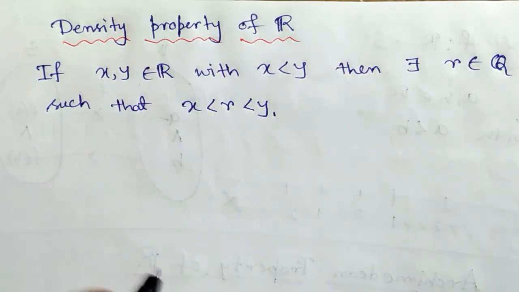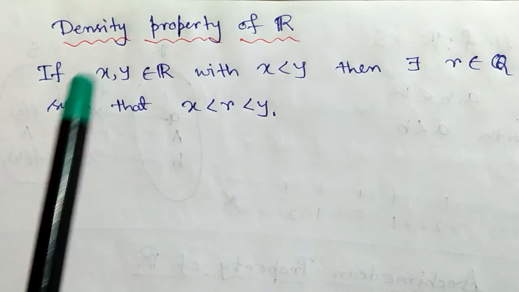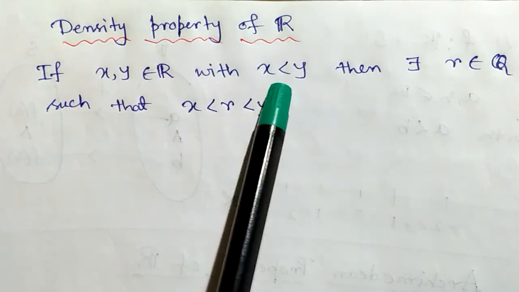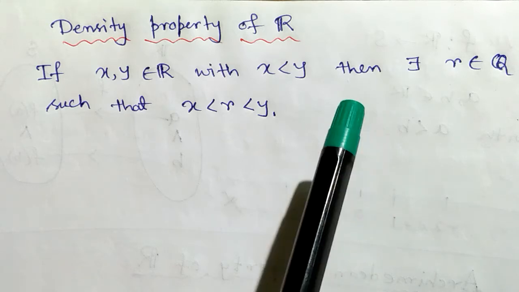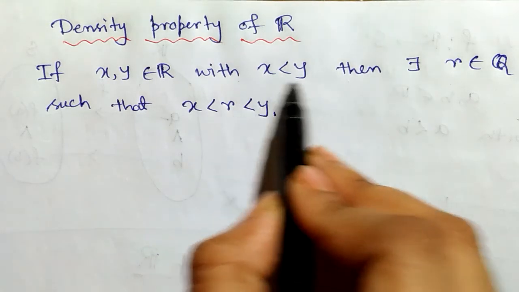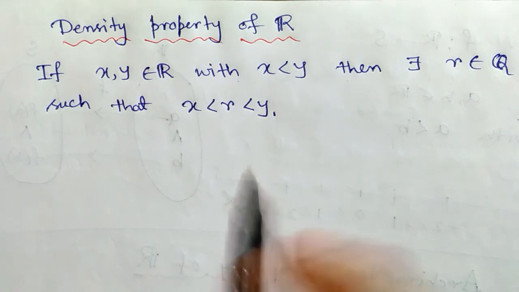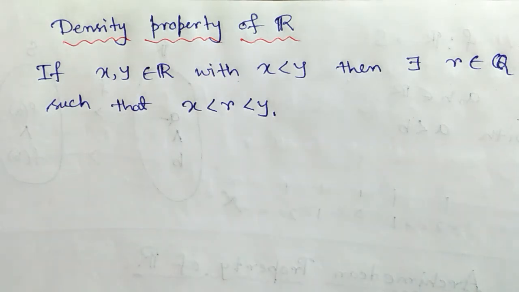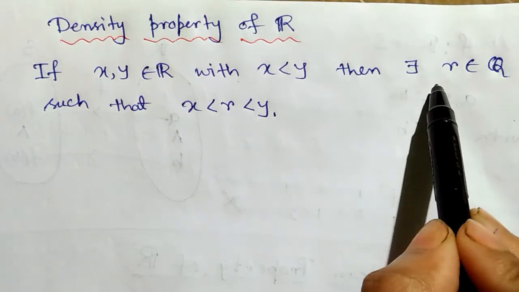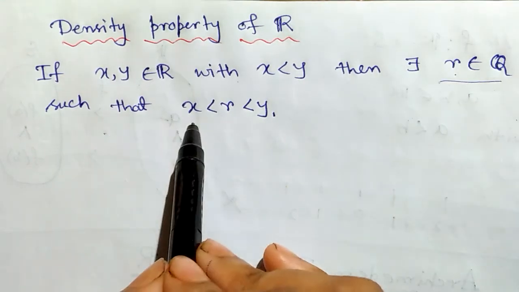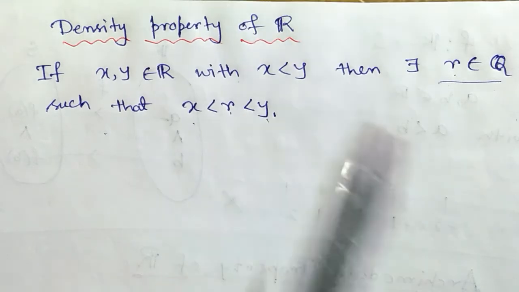Similarly, I am saying this again, between any two distinct real numbers, I just mention this ordering to denote the distinction between these two real numbers, there exists a rational number r such that x less than r less than y.